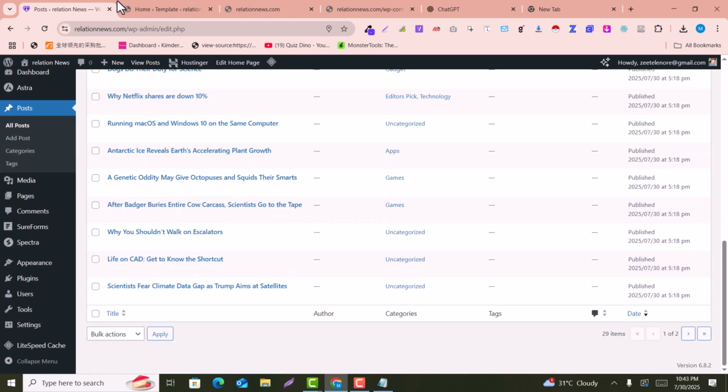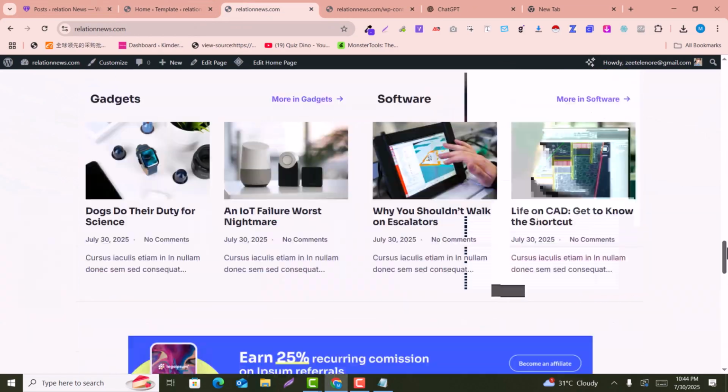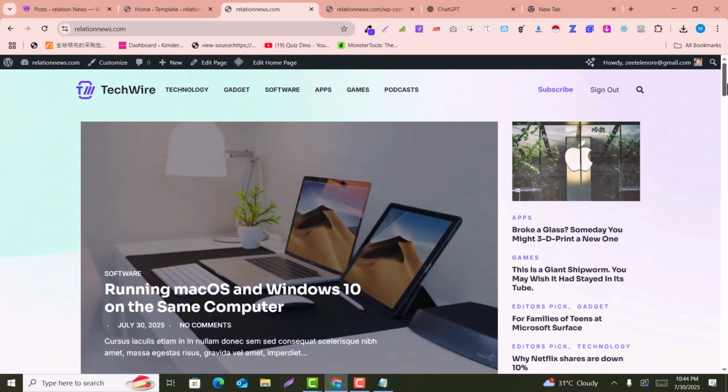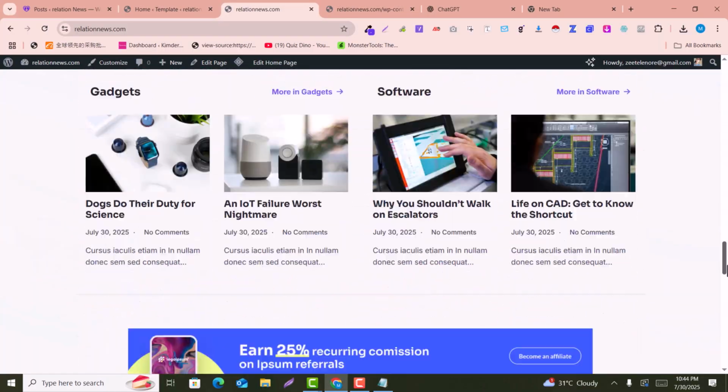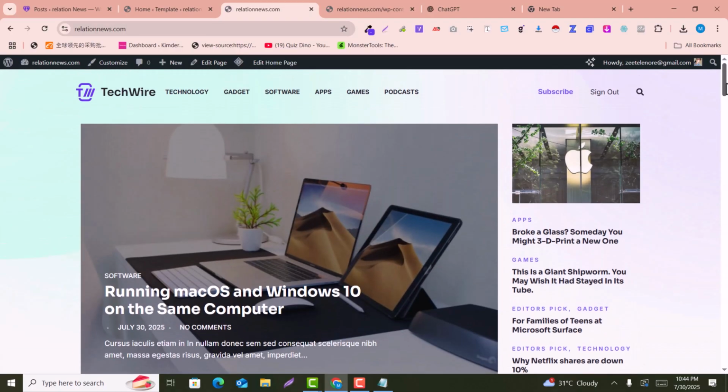So this is how you can set up an amazing, professional blog related to any topic. Today we learned the relationships blog, but you can set up your own blog within a few clicks, free of cost.